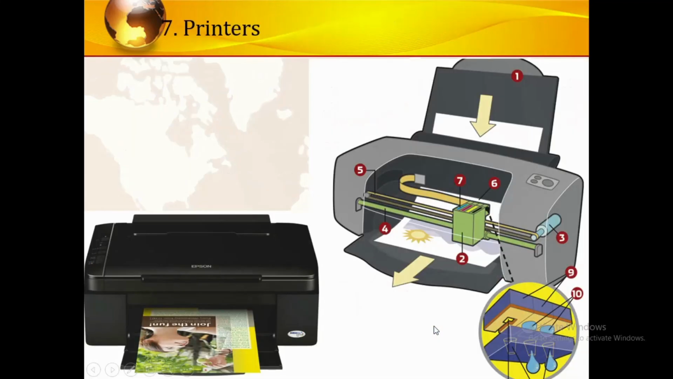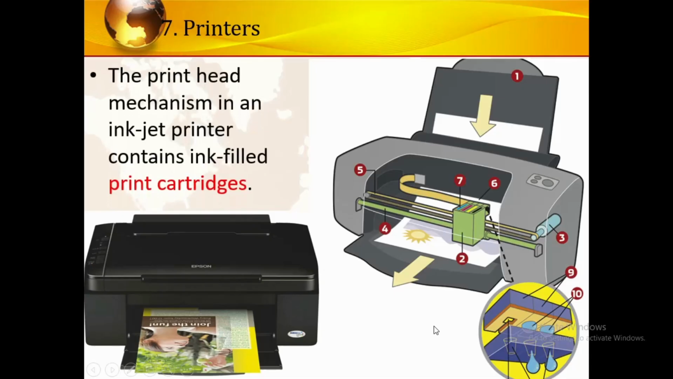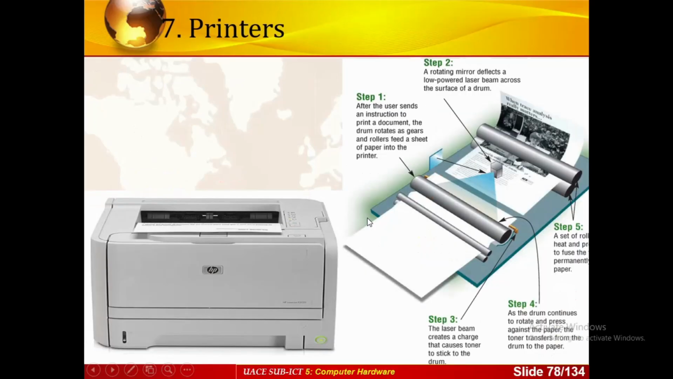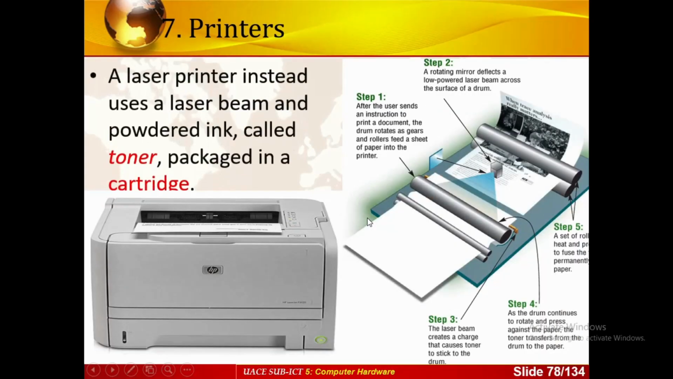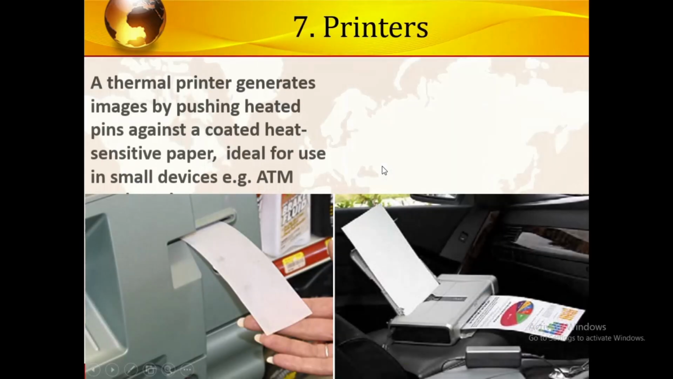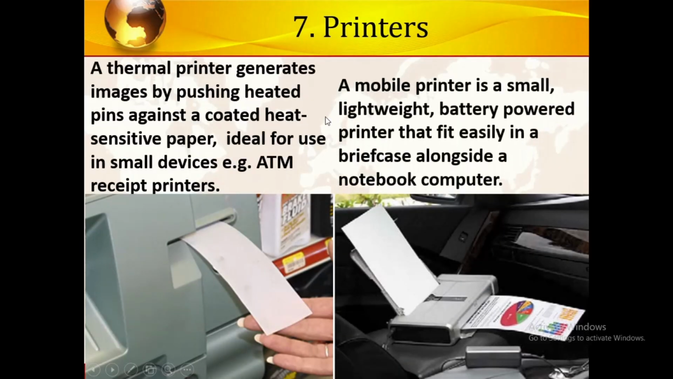Let's look at them. This is what we call the inkjet printer, which uses ink-containing fluid for printing color. You can also have laserjet printers, which use a beam and powder ink, a colored toner that is black especially, to print out. Then these are thermal printing units, made by pushing heated pins against the paper.